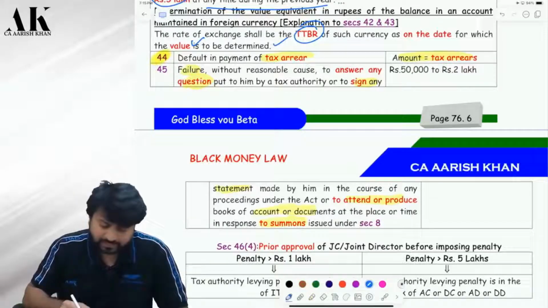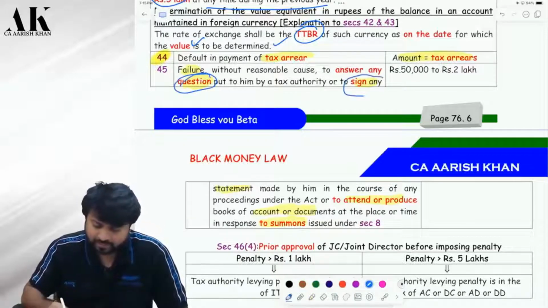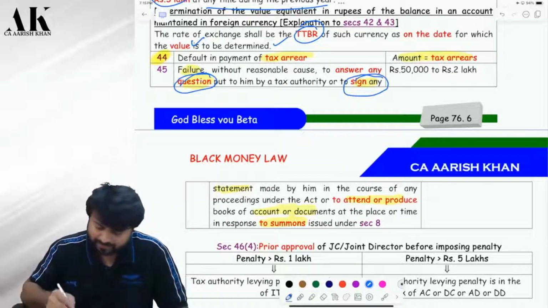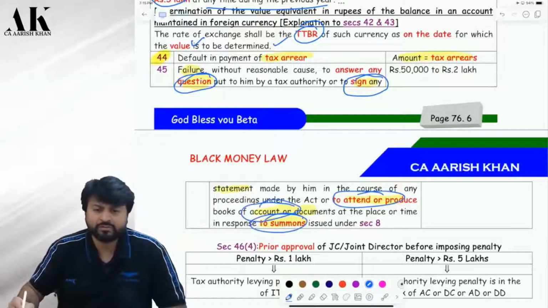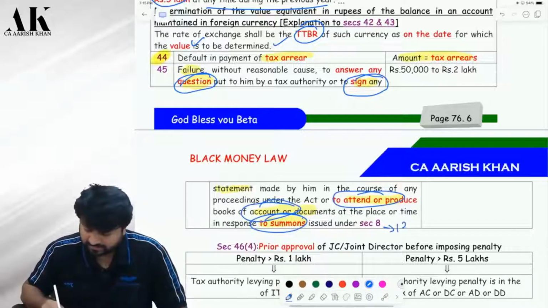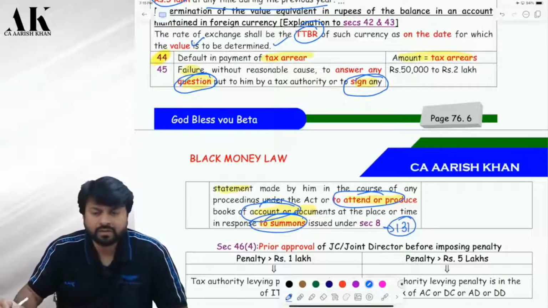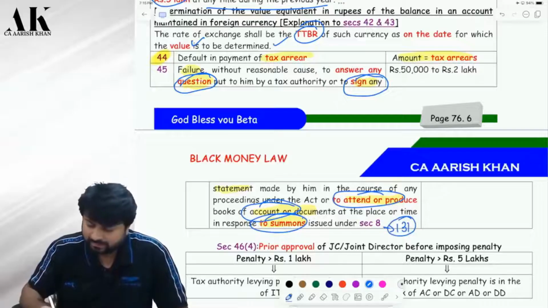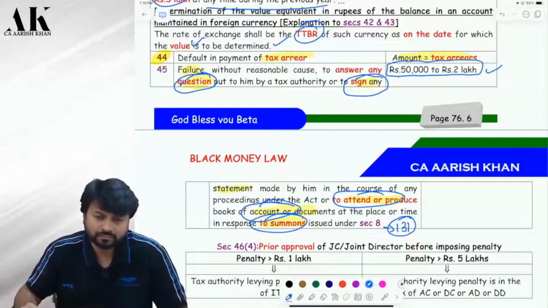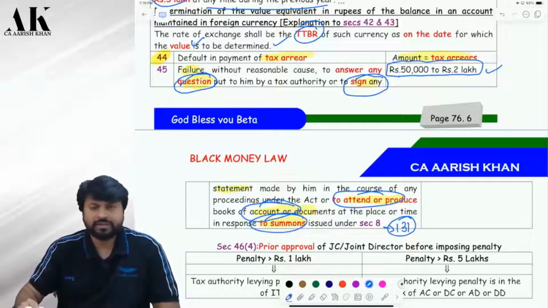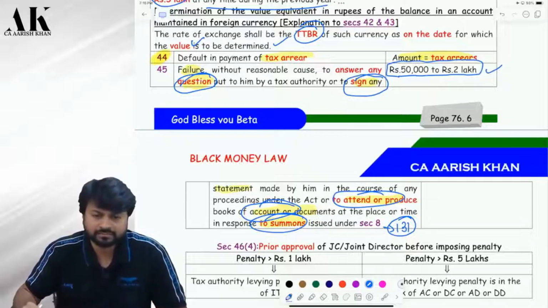So if you are not answering the question of the department, if you are not signing any statement given by the department, if you are not attending or producing the books of accounts in response to a summon, here also summon is issued, just like with section 131 of income tax. Then you may be liable for a penalty in the range of 50,000 to 2 lakh rupees. How much penalty? Minimum 50,000, maximum 2 lakh rupees. Is it clear?